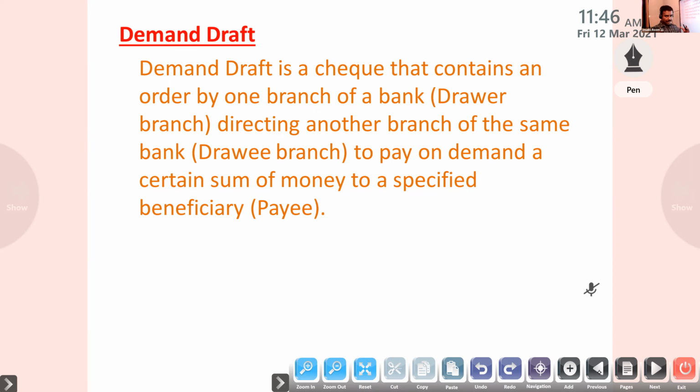The person who wants to purchase a demand draft has to fill in the prescribed form available with the bank. The form duly filled in, along with the amount of the draft plus commission, is paid to the bank. Then the bank issues the draft. So I have to fill the form and give the commission, then I will get the draft. I can send the draft to the receiver by post or courier.